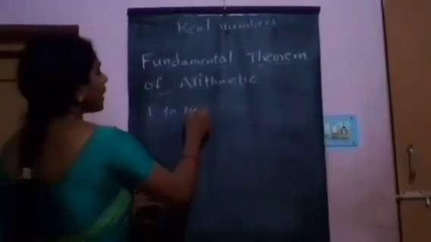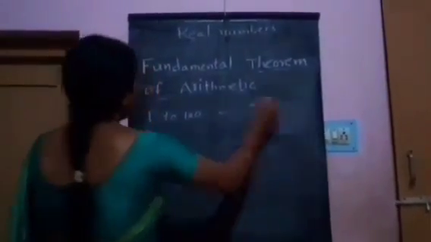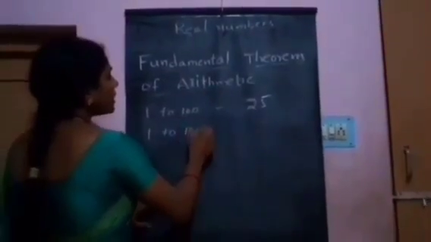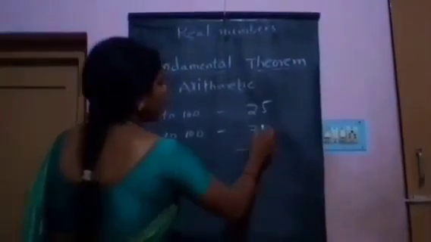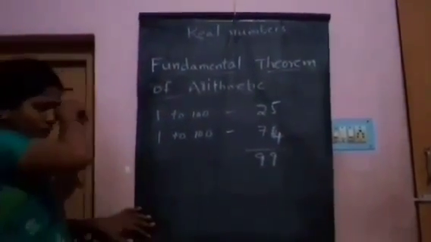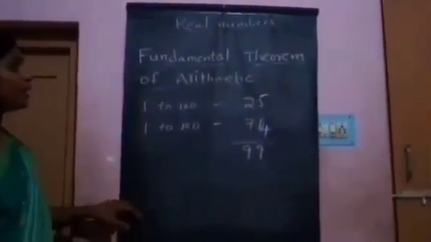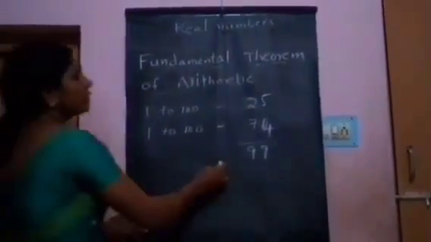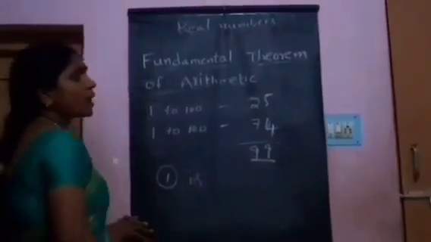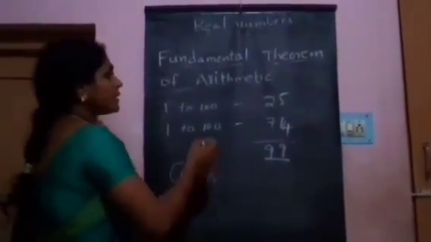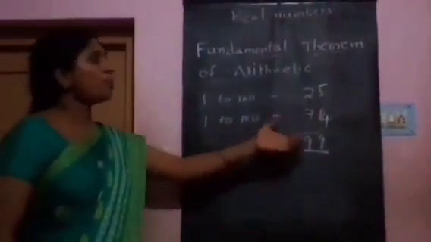Between 1 to 100, prime numbers are 25 and composite numbers are 74. Total is 99. How many numbers are there between 1 to 100? 100 numbers, but the total is 99. 1 is neither a prime nor a composite number.